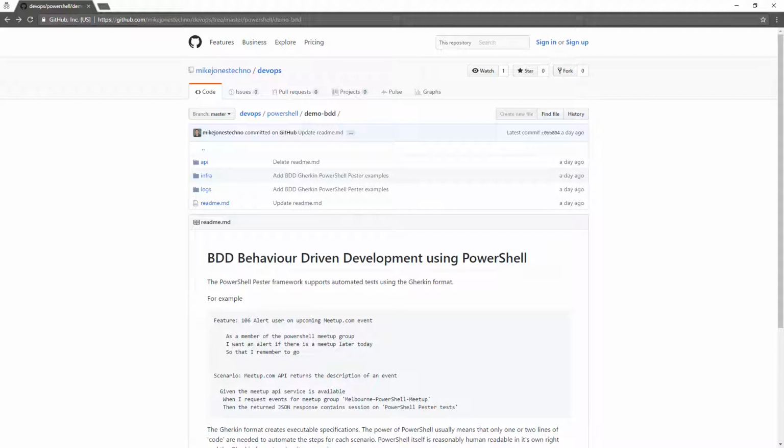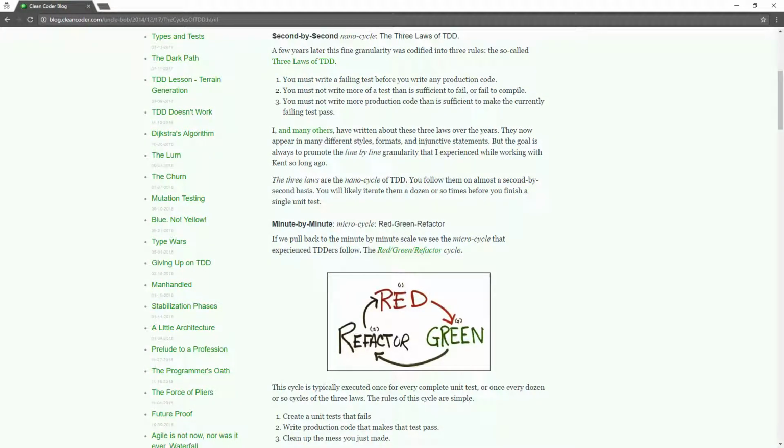BDD is based off a test-driven development concept, and hopefully those developers in the room will recognize this pattern for TDD, where you first of all start writing a failing test before you write any code. Then you write your code to make the test pass, and then you refactor and clean up the mess afterwards. And you repeat that pattern. It's known as red-green refactor, and you go around this cycle, and you create your tests first before you write your code. Is everyone familiar with this pattern?